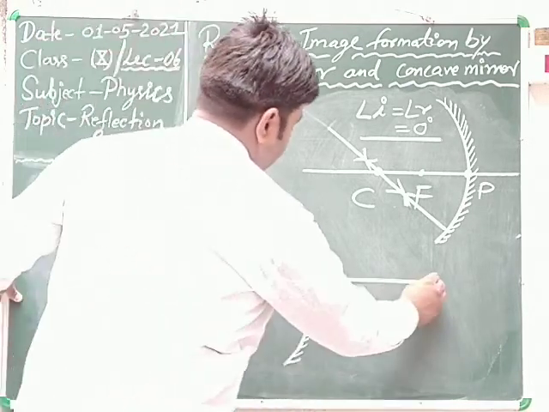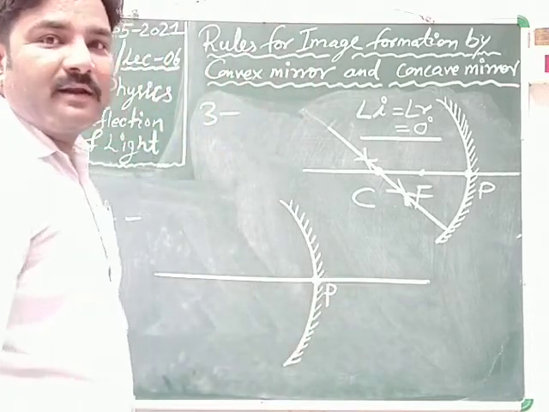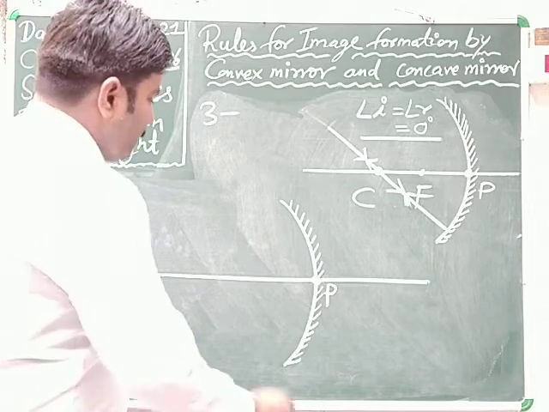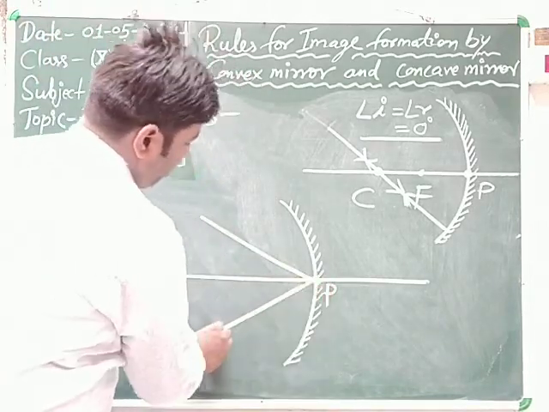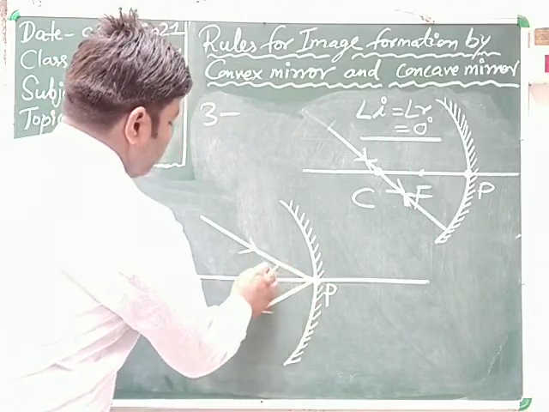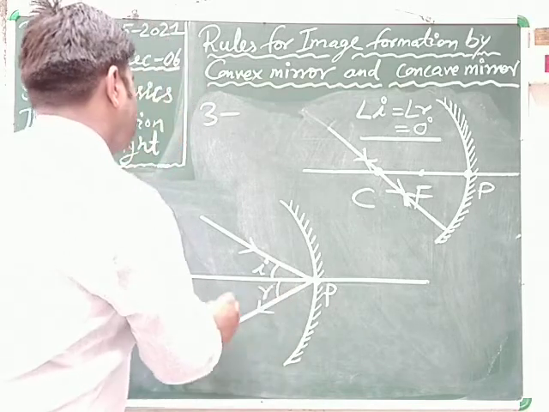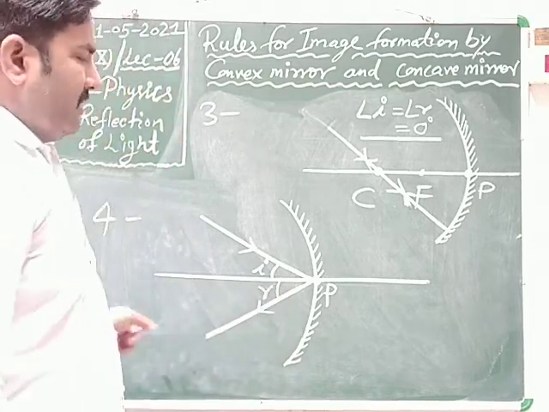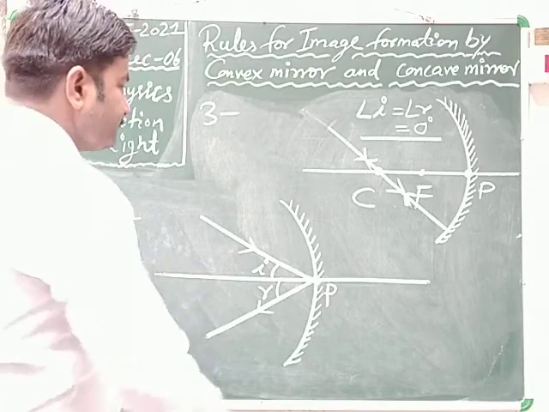When the ray of light is directly incident at the pole, then angle of incidence is equal to angle of reflection. Clear? Very simple. This is the principal axis.